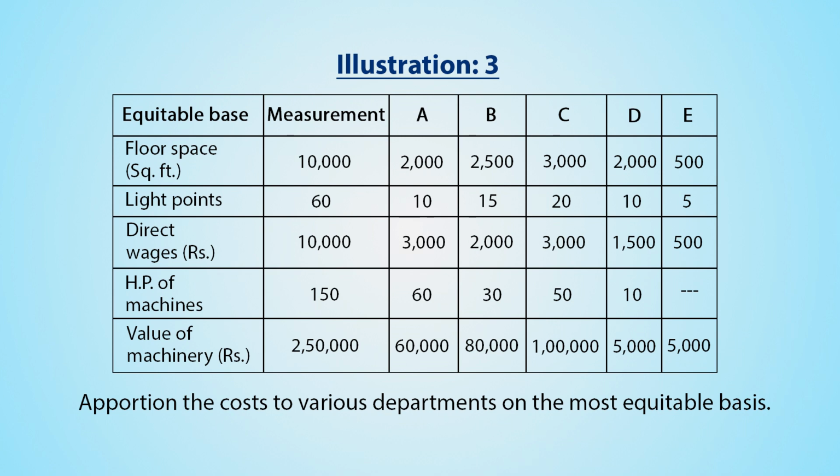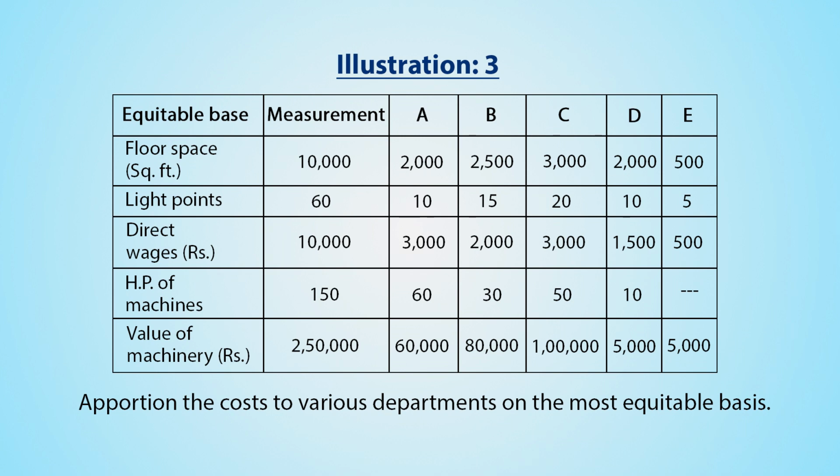It is total horsepower is 150. For department A, it is 60 horsepower. For department B, 30 horsepower. For department C, 50 horsepower. For department D, 10 horsepower. And for department E, dash.